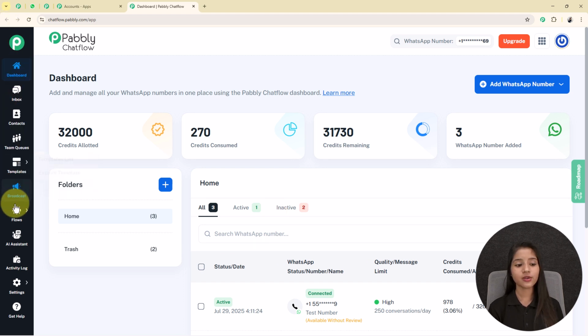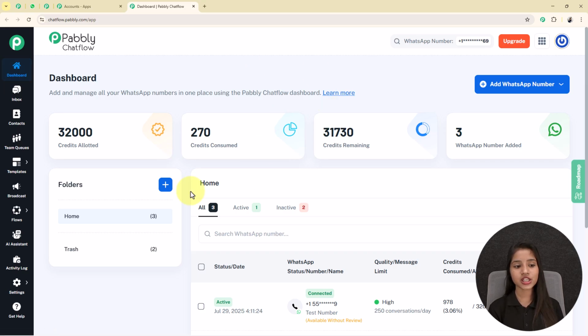Here on the left hand side, you can see the multiple features of Pabbly Chatflow, that is inbox, contacts, team queues, templates, broadcast, flows, AI assistant, activity log, settings and get help. If you want to learn more about all of these features, then we have already created a separate video for it. You can check the description box for the video link.